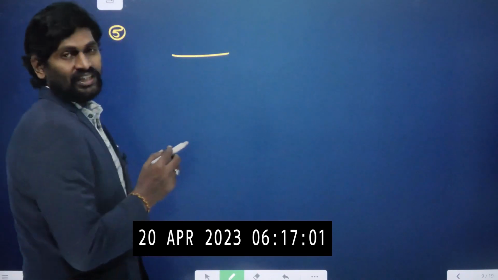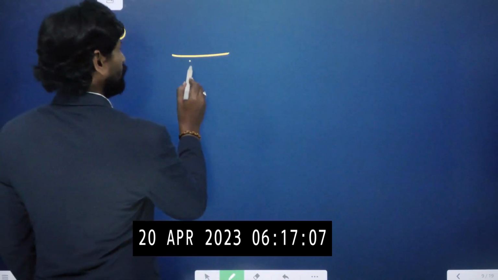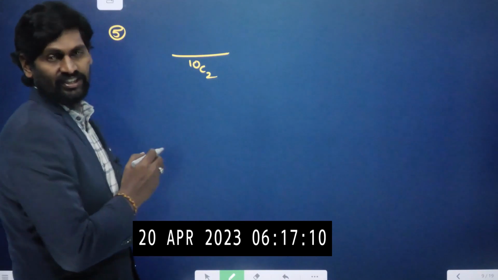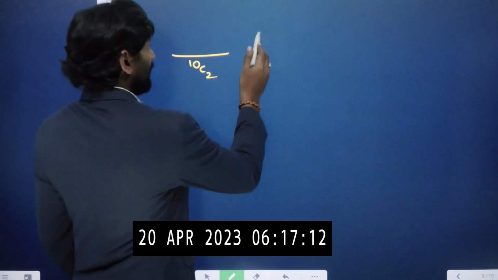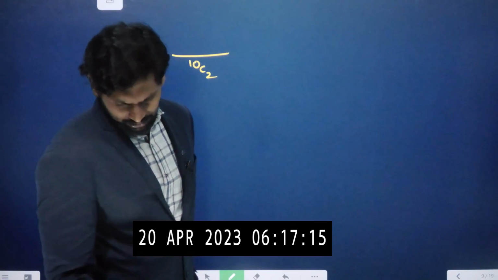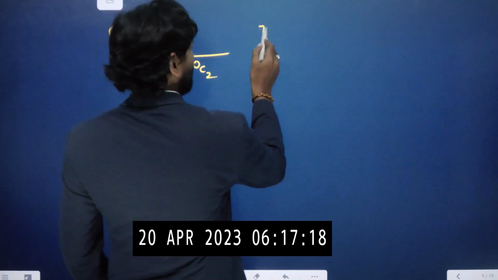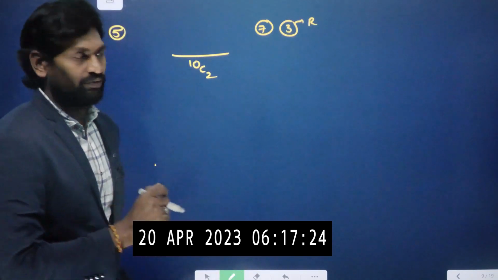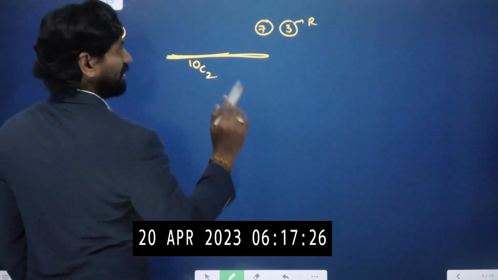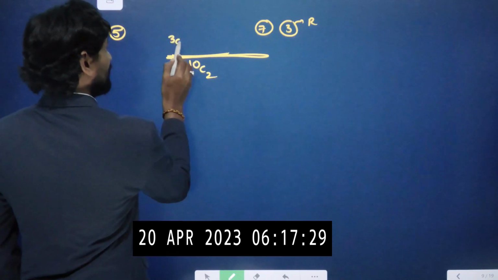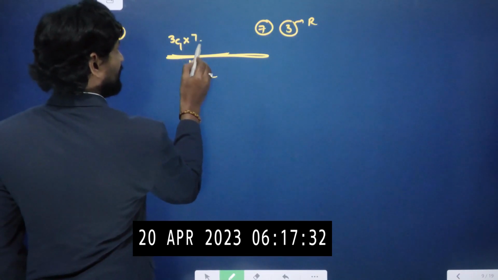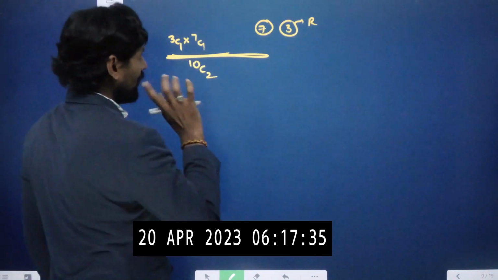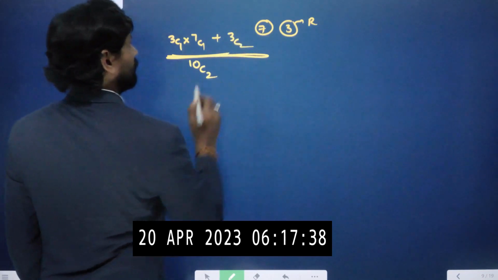Okay. Let us see first how many balls are there, total 10 balls are there. Among them, how many we should take? Two balls we have to pick up. 10C2, total number of chances, 10C2. From the 10 balls, 3 are red color. Am I right? Yeah, that means 7 different color and 3 red color. At least one red color we want. Among the two balls, one must be red color. Red color we are taking from 3C1 and second ball 7C1. Now this is one chance, or both can be red color 3C2.